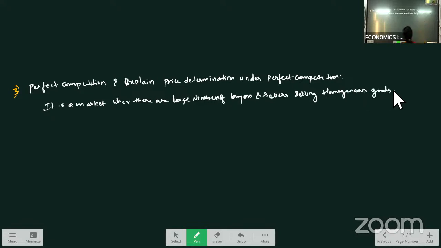It is a market where there are a large number of buyers and sellers who sell homogeneous goods. Homogeneous means what? The same type of goods they are selling.